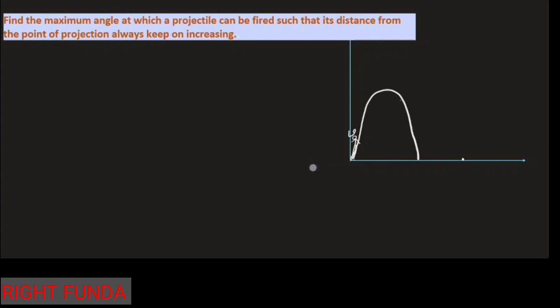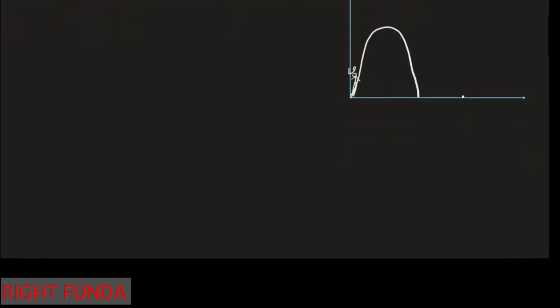Okay. To solve this problem, first we see that v0 is given to us. From this v0, we can write the velocity vector as a function of time, and then write the position vector. Suppose the particle is projected at some angle theta with a speed v0. So we can write the initial velocity vector v0 as v0 cos theta i cap plus v0 sin theta j cap.